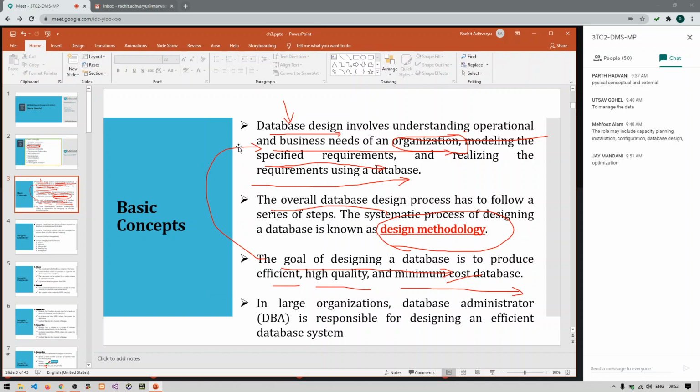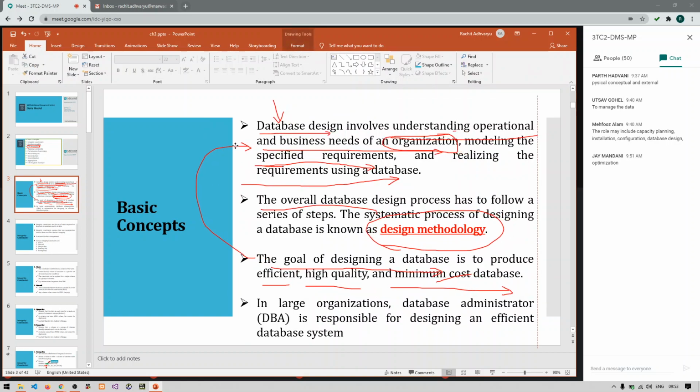Anyone else? Anyone? What do you mean by minimum cost of database? See, I am the person who likes interacting. I cannot be only a speaker. I want some interactions from you also. You can give any answer, whatever you think about a particular word. Don't worry regarding that thing. At least you will be able to speak and I will come to know.